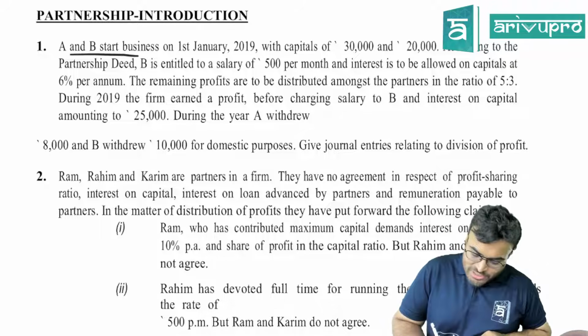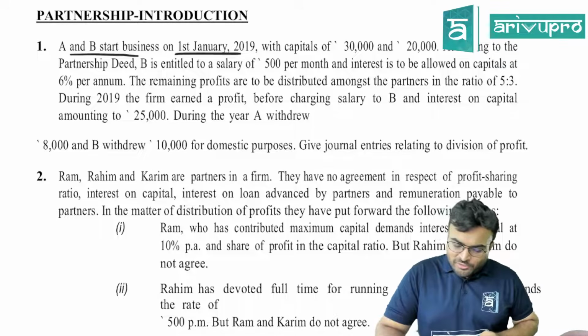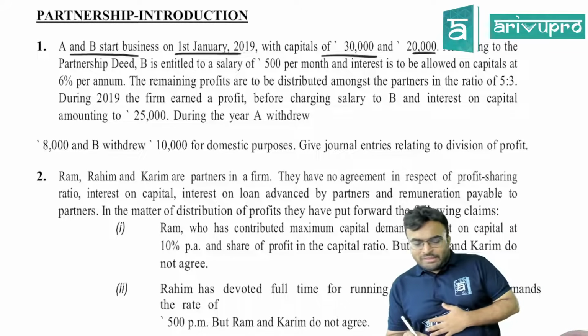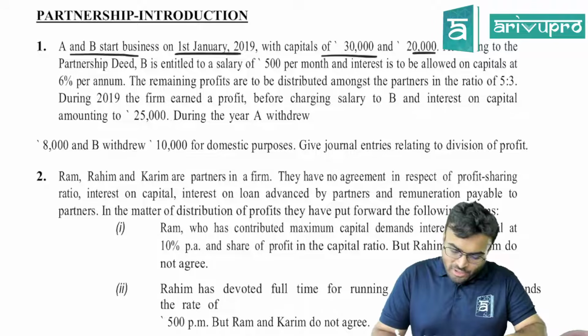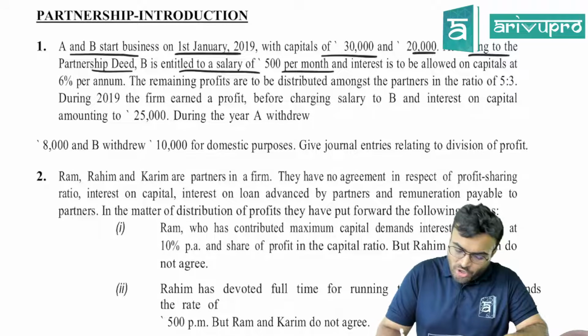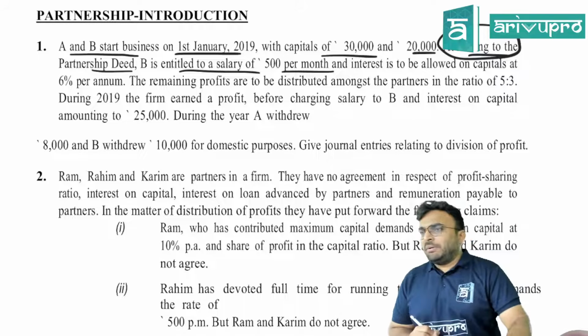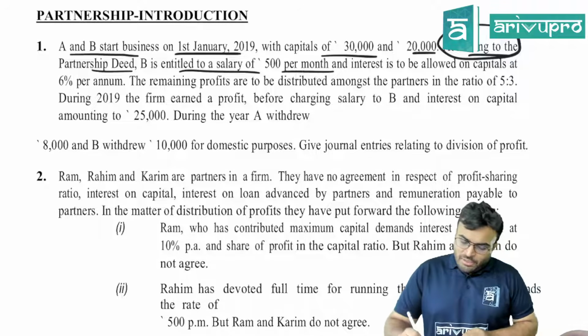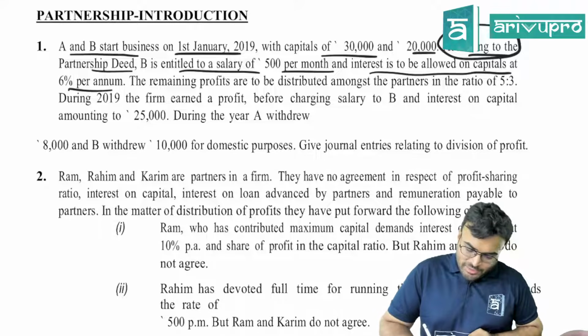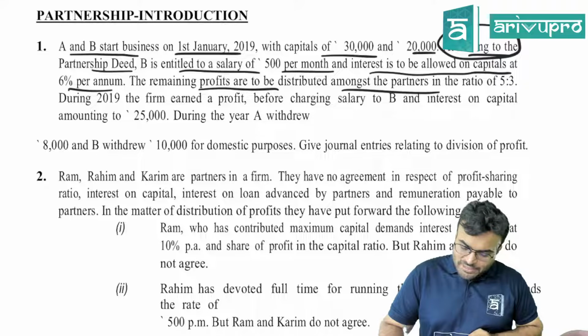A and B start business on 1st January 2019 with capitals of 30,000 and 20,000. I think no problem there. According to the partnership deed, B is entitled to a salary of 500 per month. See, according to the partnership deed, otherwise we can't give salary. 500 per month, and interest is to be allowed on capitals at the rate of 6% per annum. The remaining profits are to be distributed among the partners in the ratio 5:3.